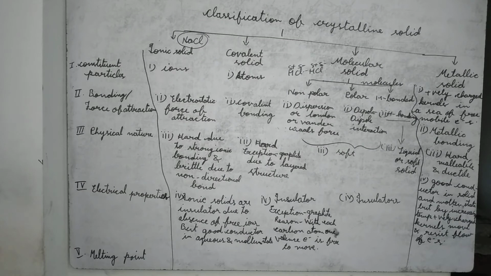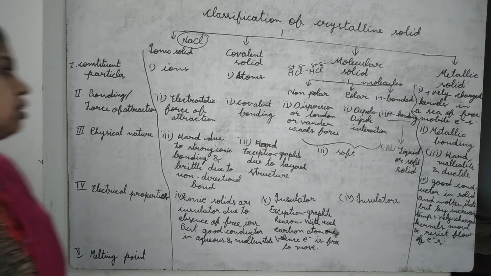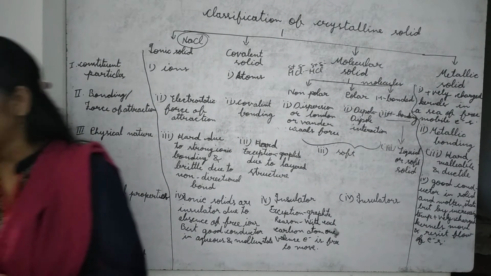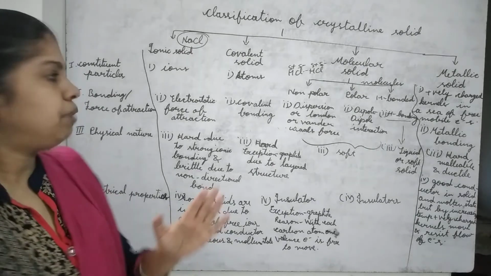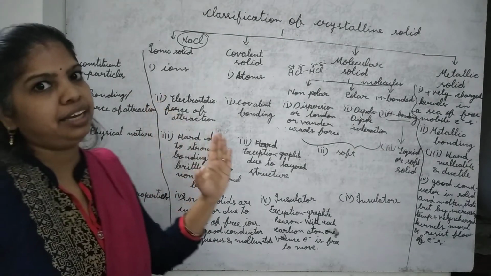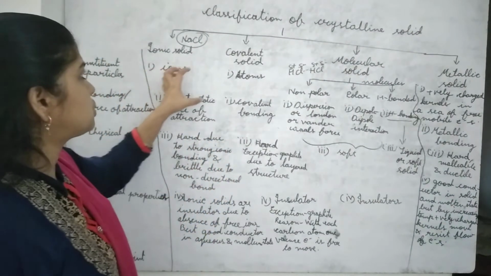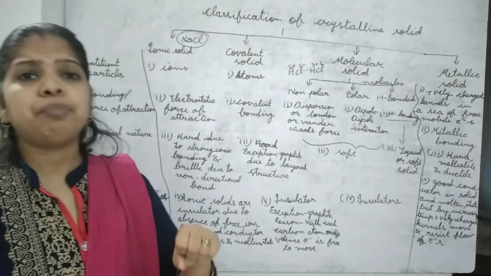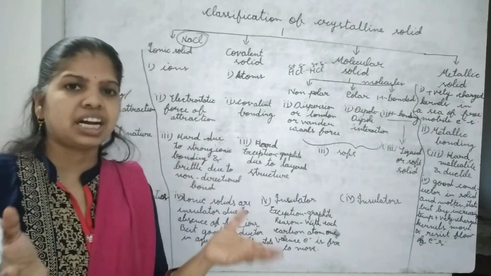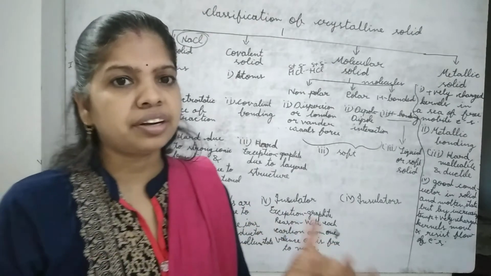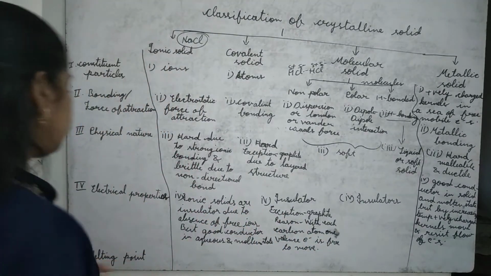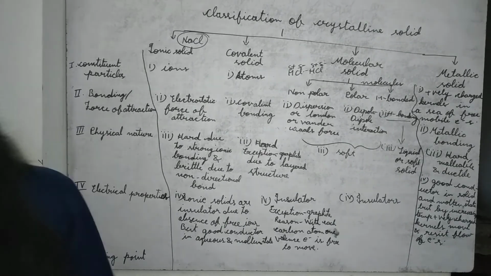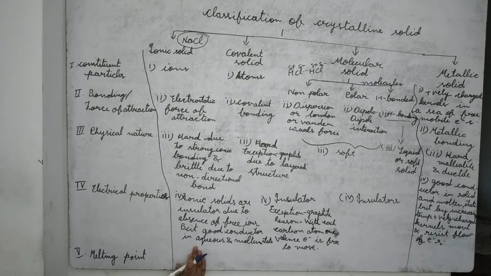In case of ionic solid, melting point will be high. The reason is that there is strong electrostatic force of attraction between oppositely charged ions and it is not easy to break. So that is why their melting point is high.